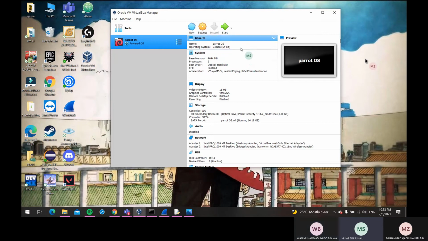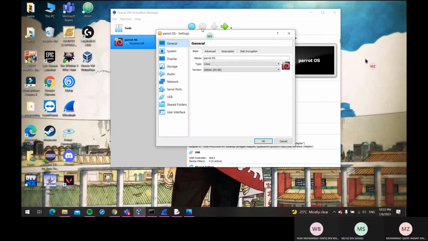Okay, now we will see the setup for our Parrot OS. First, we will go to this setting, and for the general setting, our name is Parrot OS. Our OS name is Parrot OS, the type is Linux, and the version is Debian 64-bit.